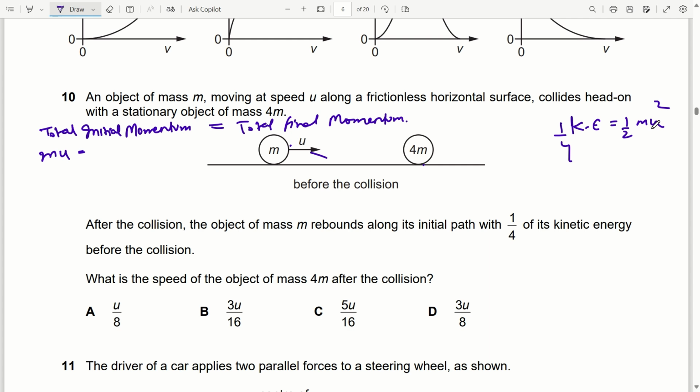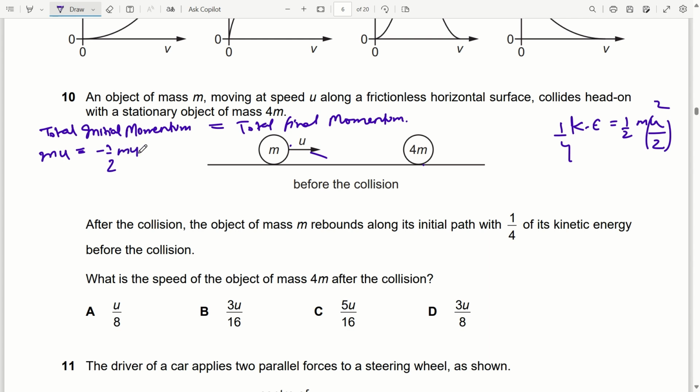This means its velocity has become 1 by 2. Only then kinetic energy will become 1 by 4. Means after collision the mass m will move with velocity u by 2. But since it is moving in opposite direction, so it will be minus.